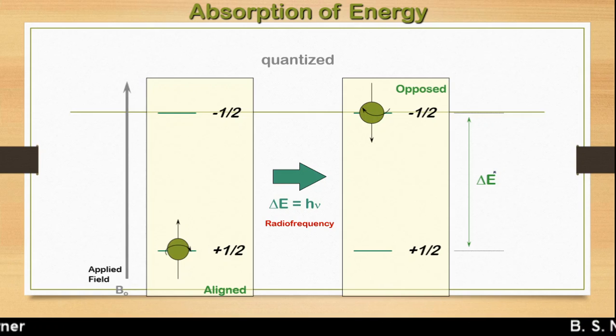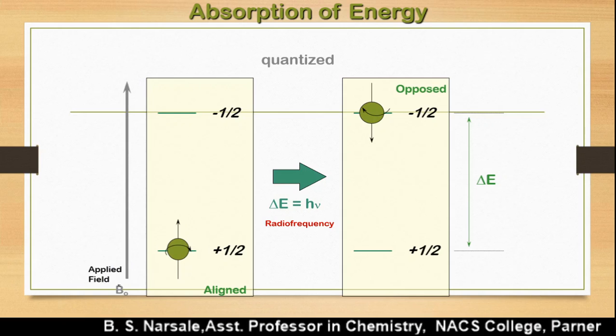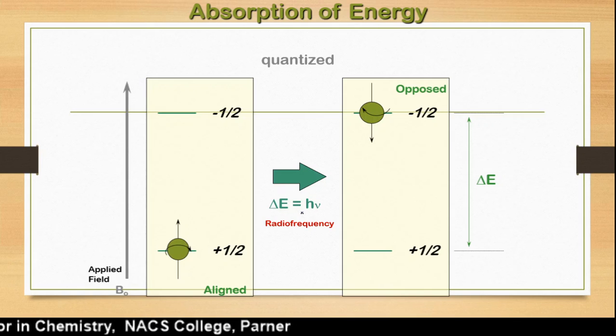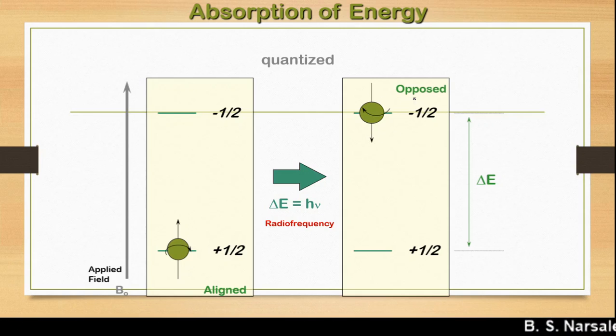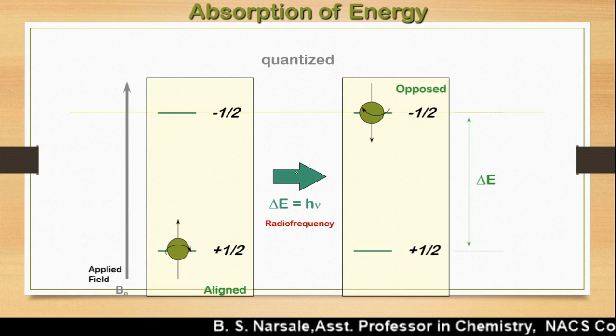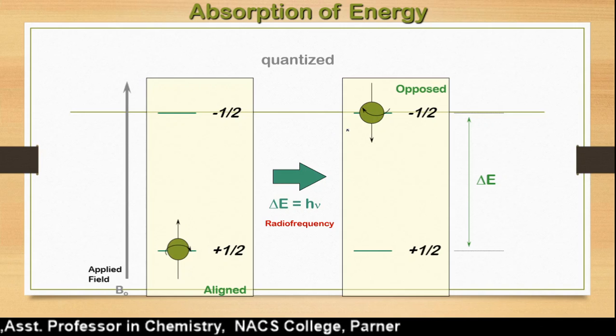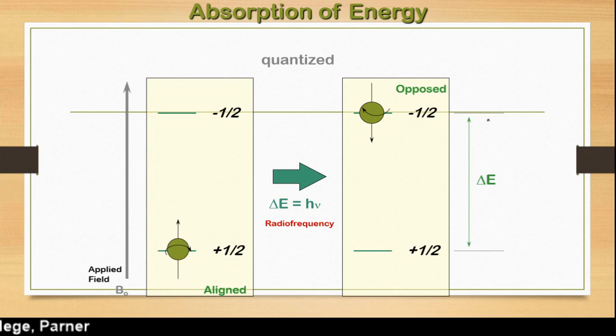All of you know, if you take any nucleus, and this nucleus is present in an aligned fashion to an applied magnetic field, it is going to absorb energy. When it absorbs energy, it changes its spin and goes to the opposite spin with respect to the applied field. Now we say this is a quantized process, and in a quantized process the energy absorbed must be equal to the energy difference between these two states, which we call the lower state and the higher state.